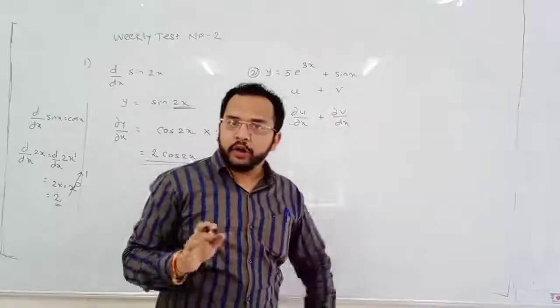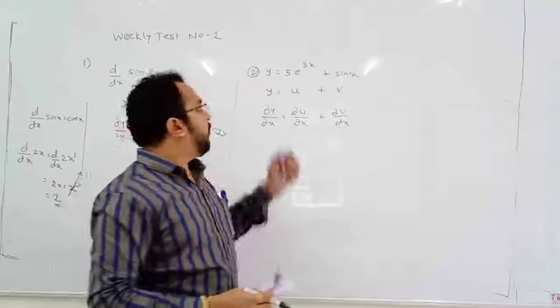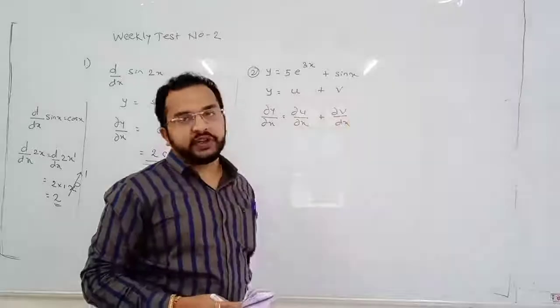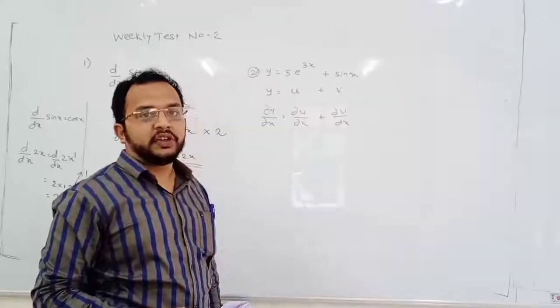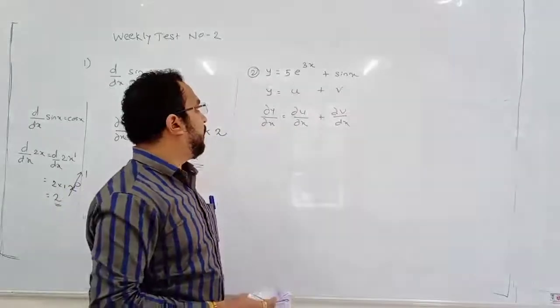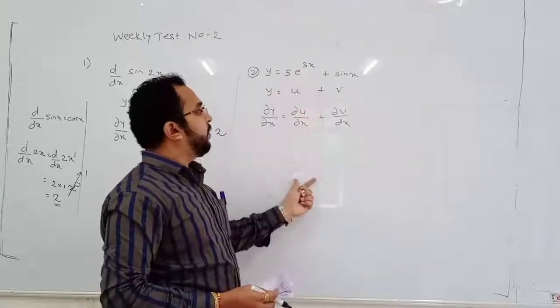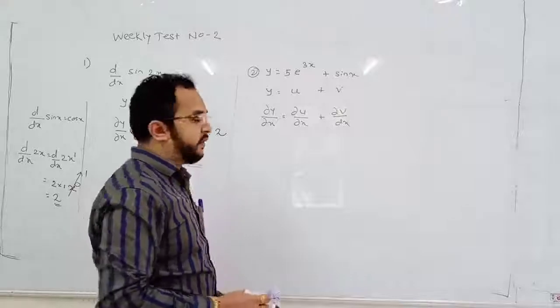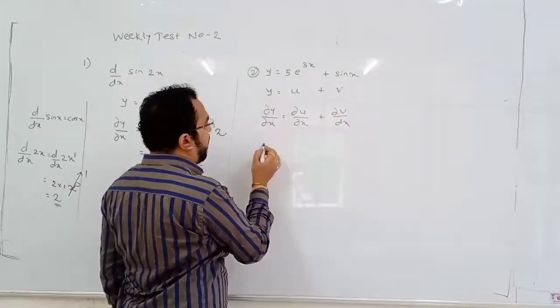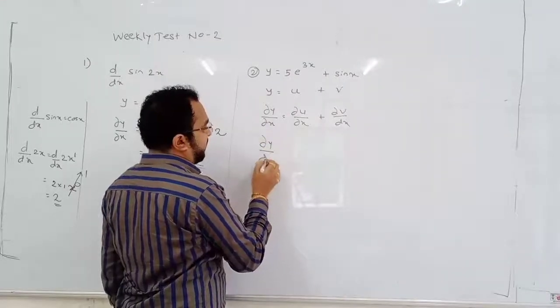It is not the product rule, not the quotient rule, it is a direct sum. A function is equal to the sum of two functions. So that's why we can directly differentiate this plus directly differentiate this. So what is the differentiation of y? It will be dy by dx.